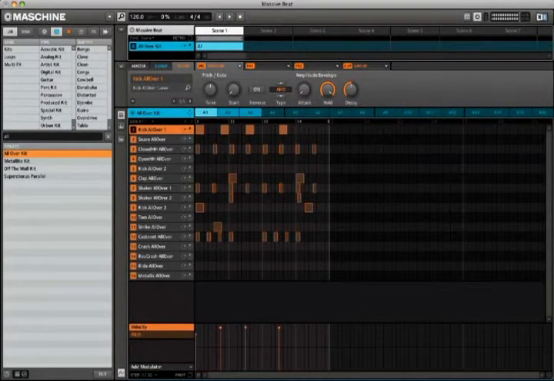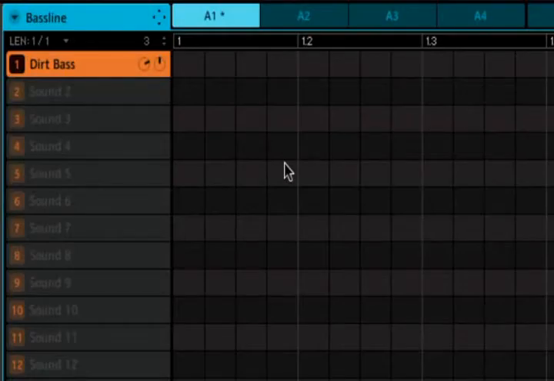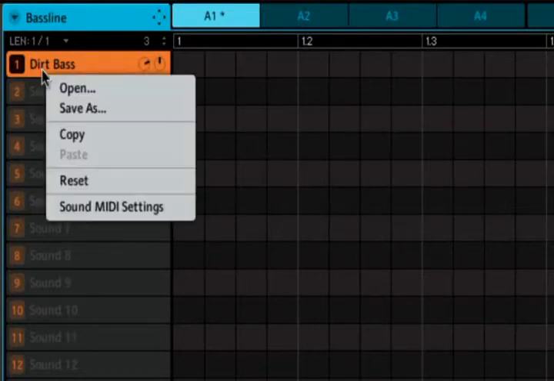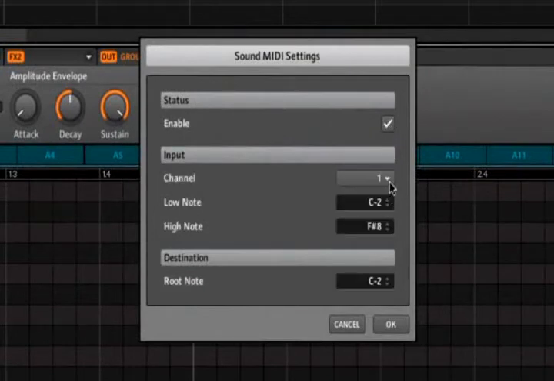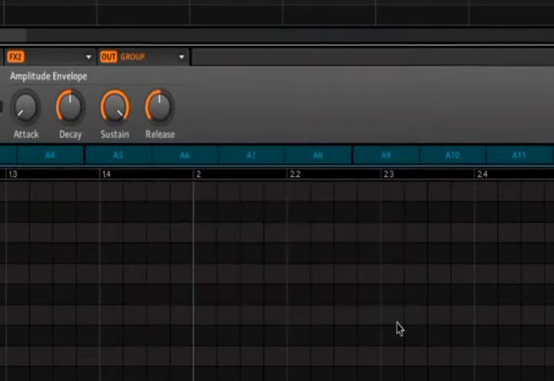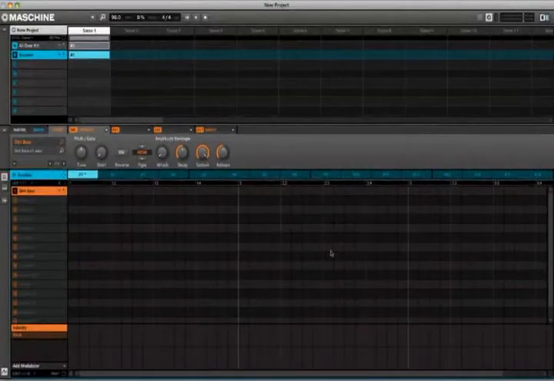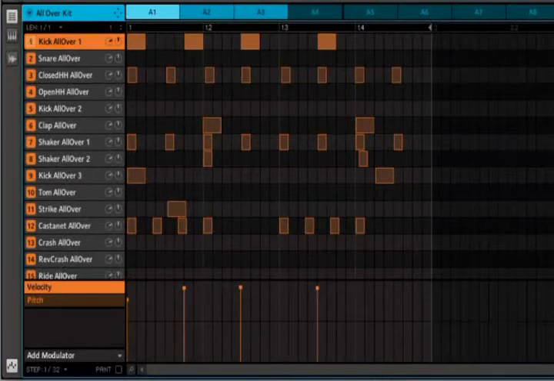The default MIDI routing setting of Maschine dynamically sends MIDI input to the currently selected sound. But you can also lock a sound to a particular key range and channel. Start by opening up the Sound MIDI settings with a right-click on the sound slot. Check Enable under Status and then select the MIDI channel and key range you want to use. We're locking the sound to the whole key range in order to record a bass line through MIDI.